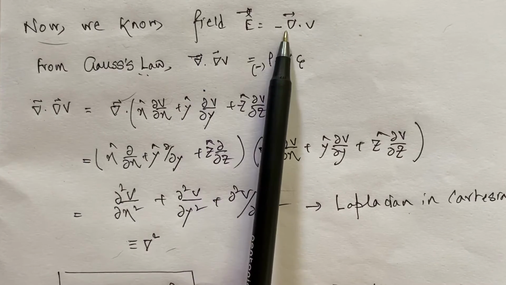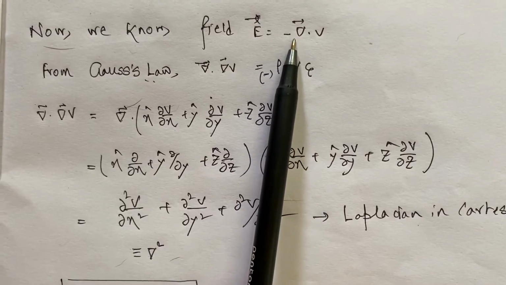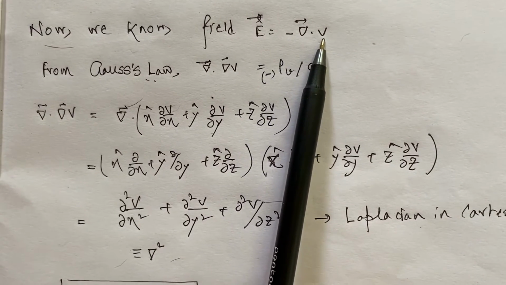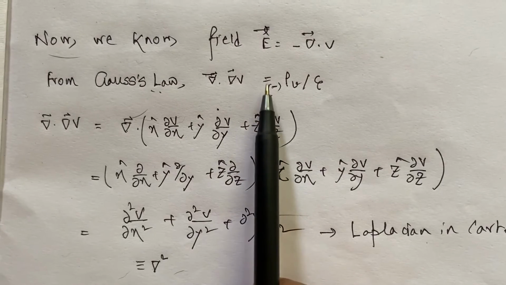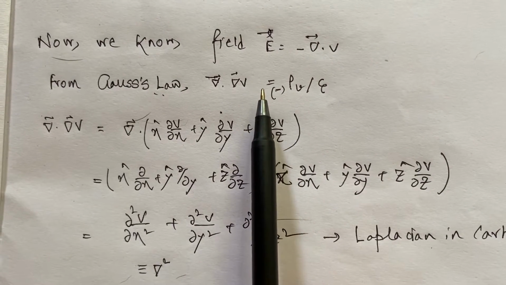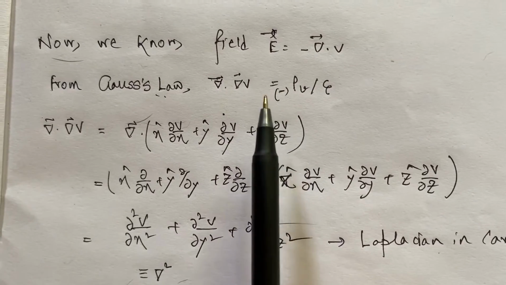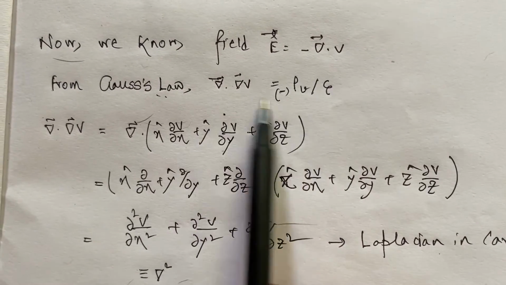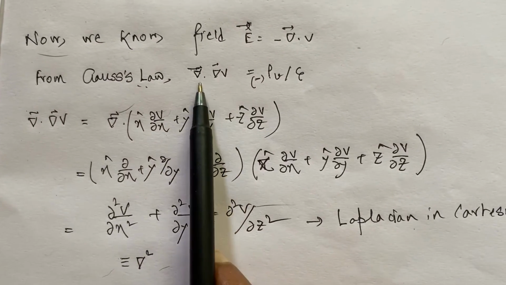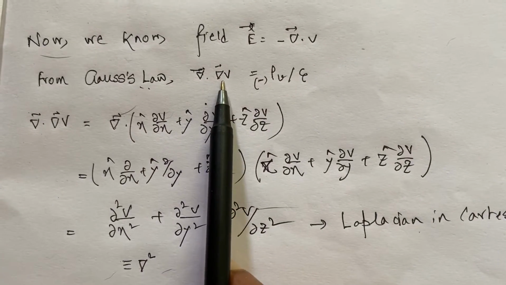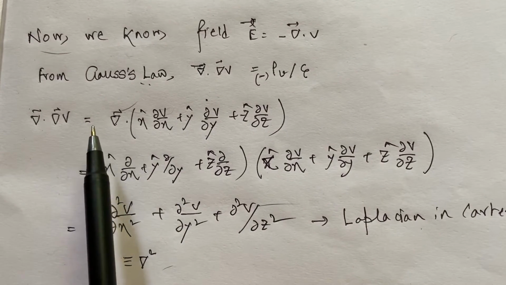Now we know this relation that electric field can be obtained from the gradient of the scalar potential itself. For divergence of E equal to rho V by epsilon 0, which is Gauss's law, we just put E equal to this relation in Gauss's law, and the left hand side is actually a new operator, and the operator looks like this.